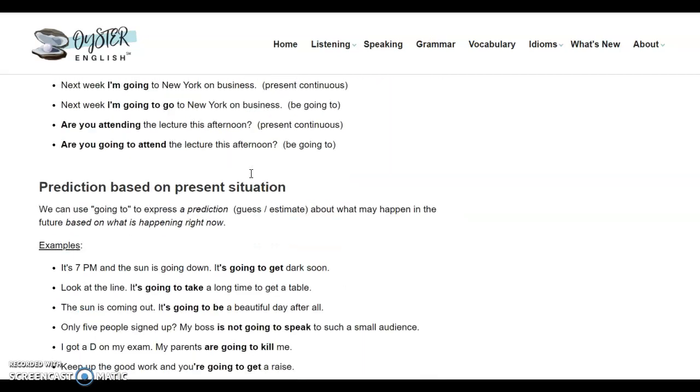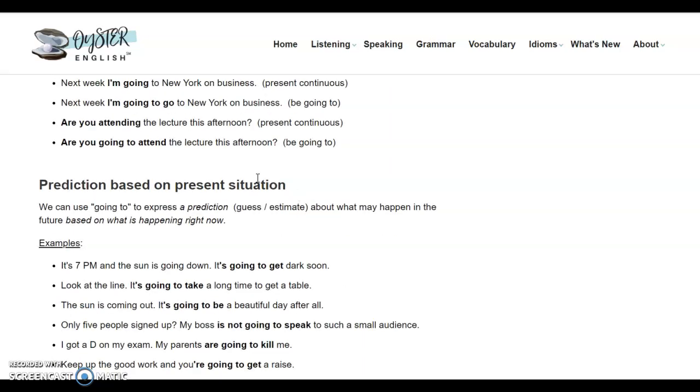You can also make predictions though, and this is where the application for us going forward is going to be. If you have a guess or an estimate based on some sort of evidence about what will happen in the future, you can also use going to future to express a prediction or something along those lines.